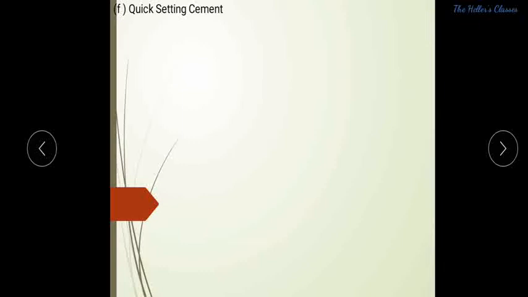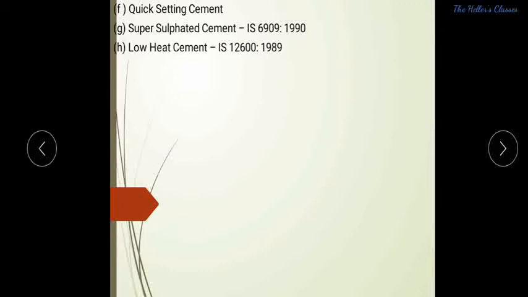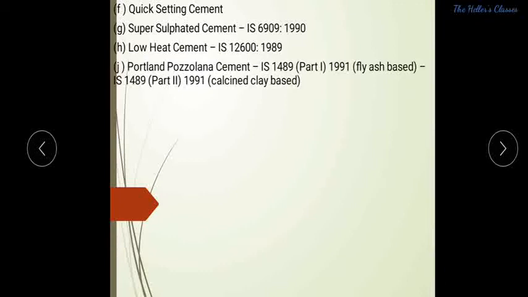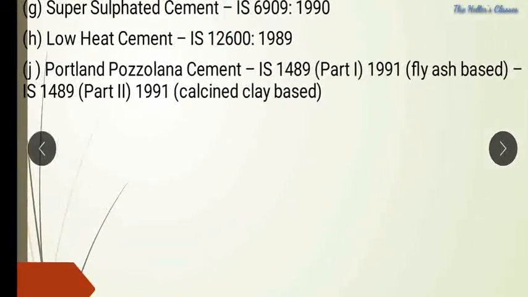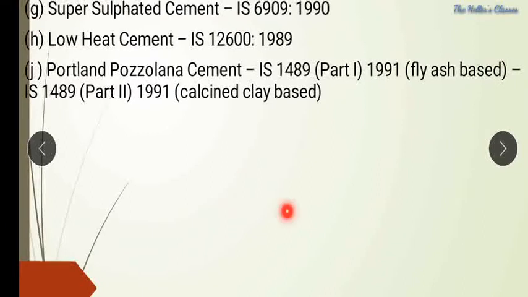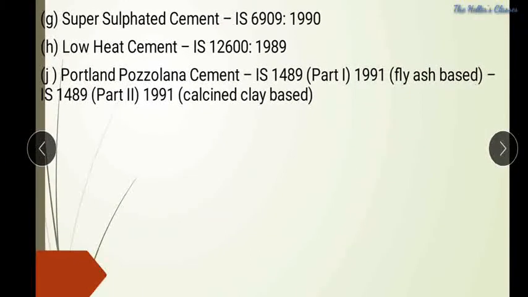Next, quick setting cement. The name itself indicates that the setting time will be somewhat less for quick setting cement. Super sulfated cement, which means it resists the attack of sulfates. Low heat cement. Portland pozzolana cement, which is indicated as part 1 for fly ash based and part 2 for calcined clay based Portland pozzolana.